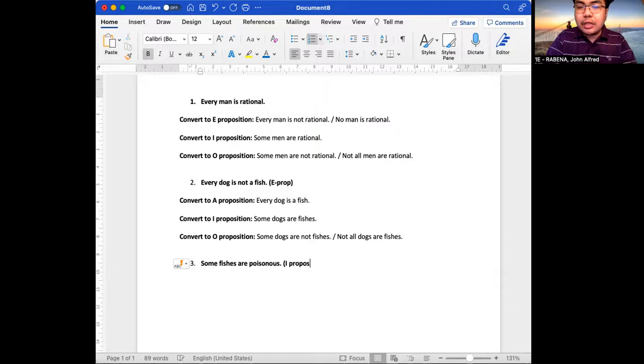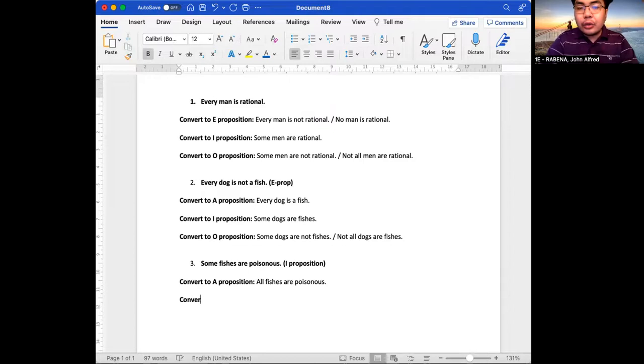Now, let's convert this to an A proposition. We make use of the word all. For example, all fishes are poisonous. The word all indicates universal quantity, and of course the linking verb are is positive. So universal positive makes it an A proposition.